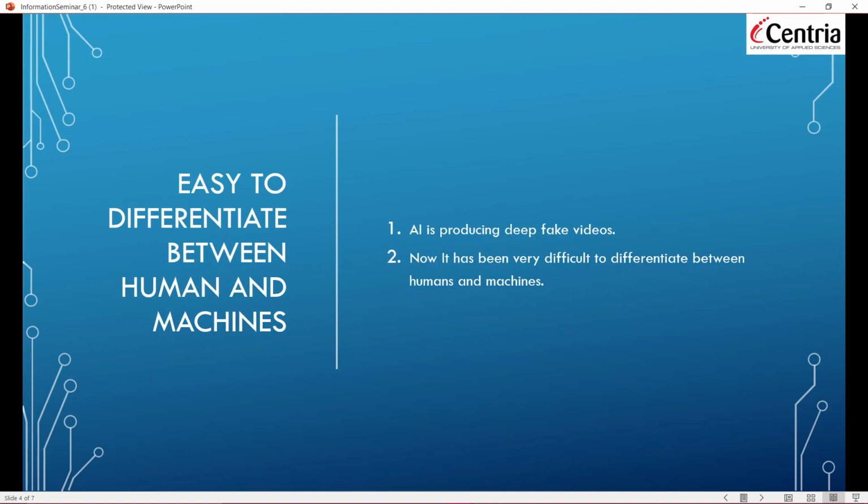Yeah, of course. Next myth: it is easy to differentiate between human and machine. AI is producing deepfake videos. Now it has been very difficult to differentiate between human and machine. Yeah, that's the reality. That's the fact. There are many fake videos created by humans that cannot be identified as done by humans or machines.